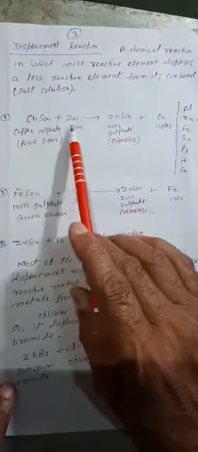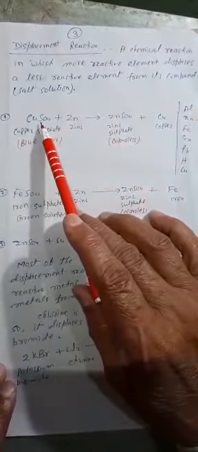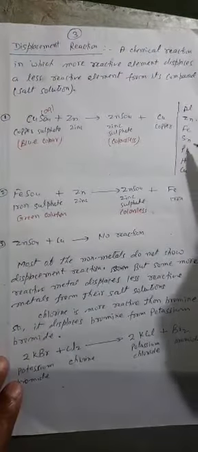Here I have taken one example: CuSO4 plus Zn. CuSO4 means copper sulfate, plus zinc. What will happen when a piece of zinc is placed in the solution of copper sulfate? Zinc sulfate is in the form of aqueous solution. In the reactivity series, copper is below zinc and zinc is above copper.